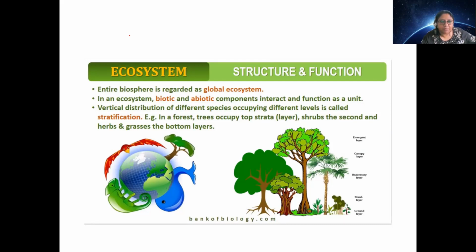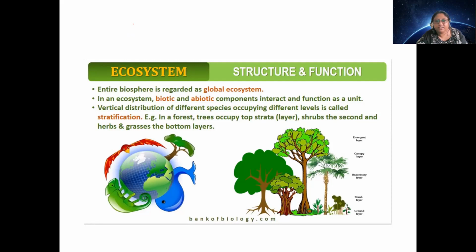Then there will be shrubs, and herbs and grasses will be present at the bottom layer of the ecosystem. Always remember this stratification, do not get confused with the trophic level. That's a separate thing. Stratification means when I'm looking into an ecosystem from top to bottom, what are the layers or strata?